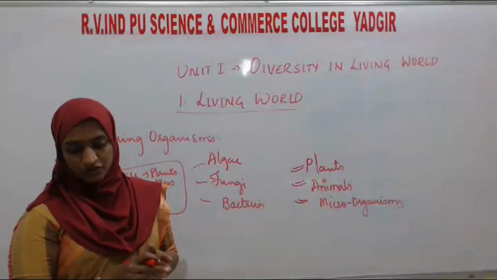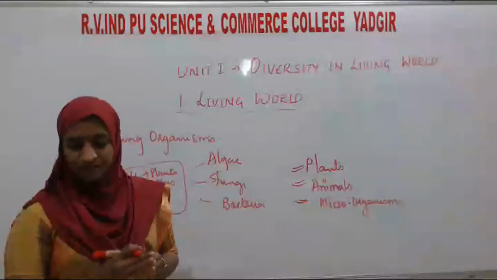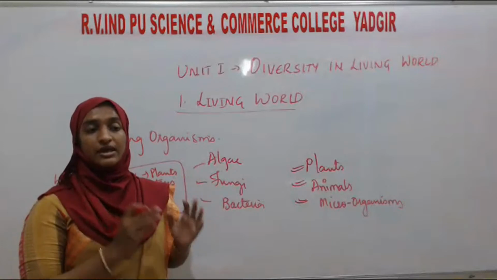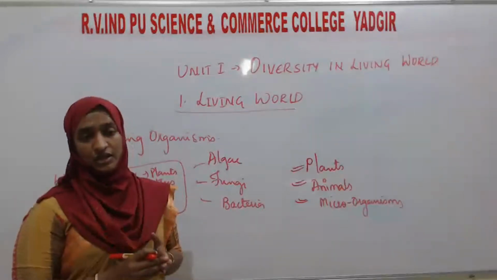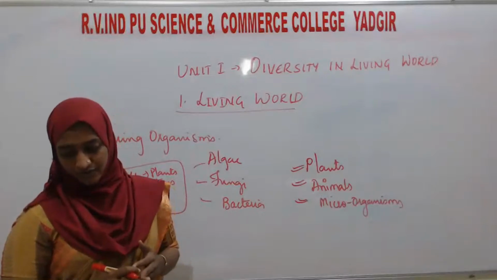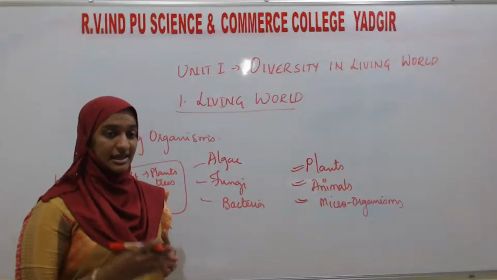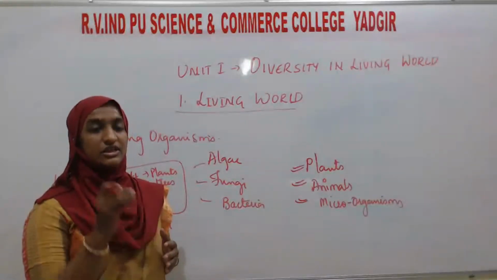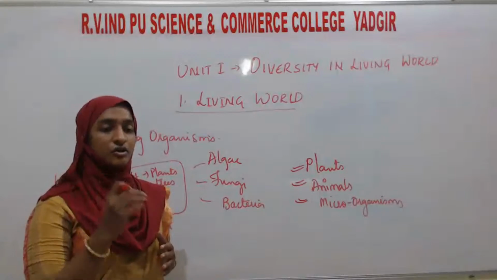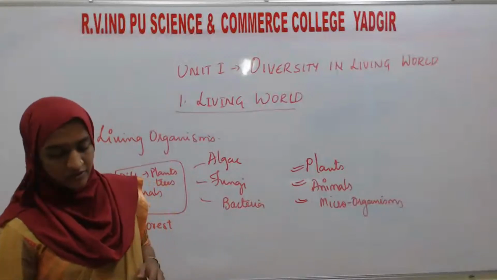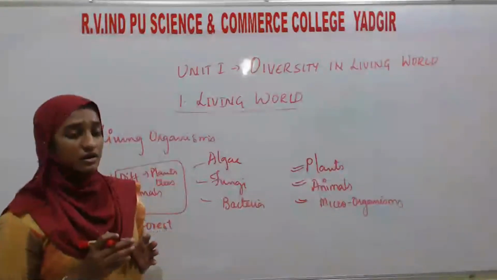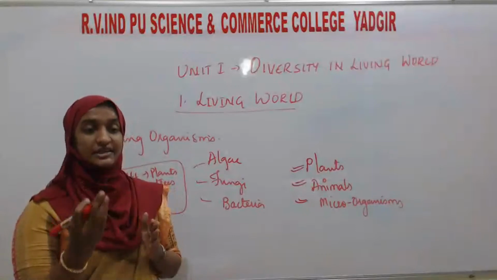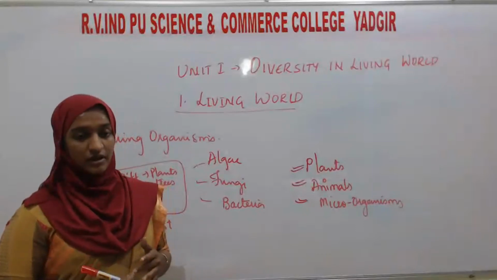In the cold mountains, in deciduous forest, in freshwater lake, in marine water, wherever you go, you can see different varieties of living organisms surviving. Either it may be the deserts or the hot springs, in whichever condition, different groups of organisms are adapted to that condition. So in different habitats, in different regions, we can see different varieties of living organisms.